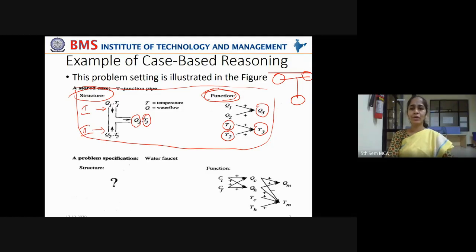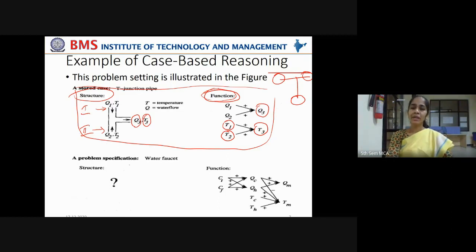It is quite easy, right? If the water flow is Q1 and Q2 from both inlet pipes, the output flow should be Q3. Means you regularize, because Q1 has a certain flow and Q2 has a certain water flow. Q3 should not have double the water flow, right? That has to be regularized and given as a simple water flow. That is Q3.